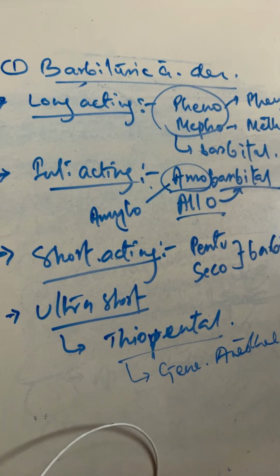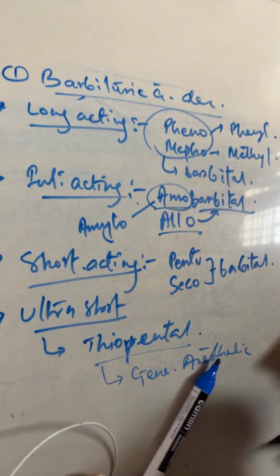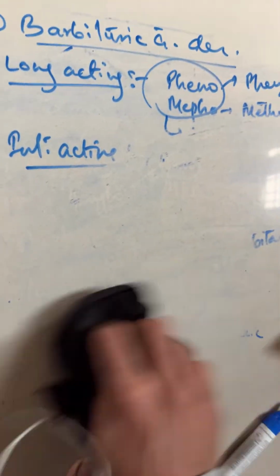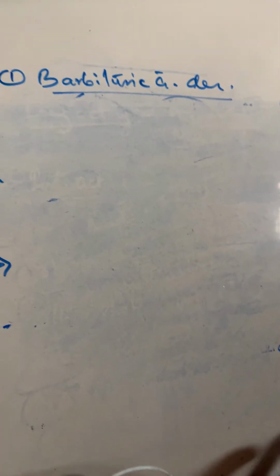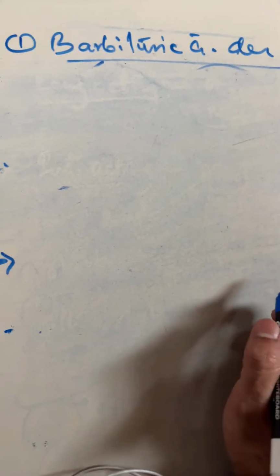Now we will see the SAR, that is structural activity relationship of barbiturate. Before going to the SAR of the barbiturate or barbituric acid derivative, I think it is important to know the structure of the barbituric acid derivative. So what is the structure?